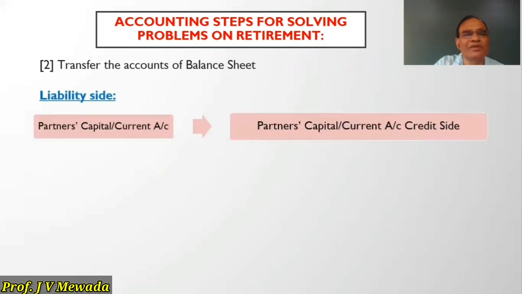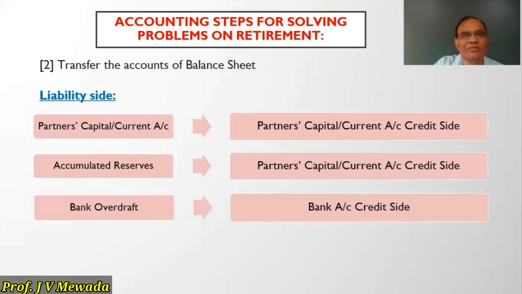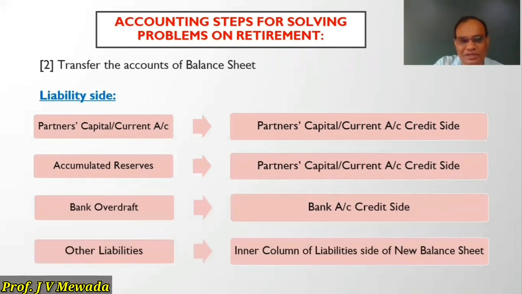Okay. Now, number 2, transfer the balance sheet items. So liability side, we are having partners capital, we are having reserves, we are having bank overdraft and other liabilities. So capital is transferred to the capital account credit side. Reserves are distributed to the partners on the credit side. Bank overdraft is recorded on the credit side of bank account, and other liabilities we'll be writing in the inner column if there is an adjustment. If there is no adjustment, we'll write to the outer column.